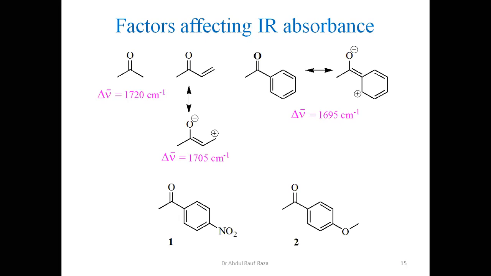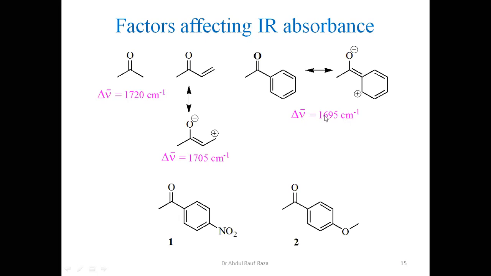You have seen absorbance in wave number is directly proportional to force constant. If lambda decreases, this wave number value should decrease. The same we are observing here. Look at the practical values, these are coming from the spectrum. When we run acetone, it gives an absorbance of 1720 per centimeter. In the case of butenone, we get a value of 1705. When we have acetophenone, we observe a value of 1695 per centimeter.